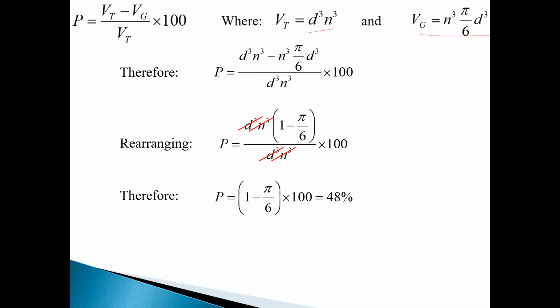So we put the value dn cube minus d cube minus n cube. This is the total volume. It means I have replaced the Vp value by this. Vt minus Vg, where Vt is this and Vg is the volume of the grain. So this cancels out. Taking d cube and n cube common, this is cancelled out by 1 by pi by 6.